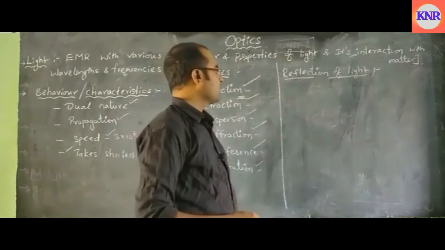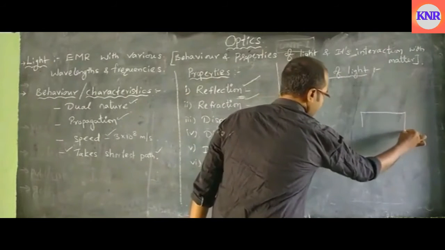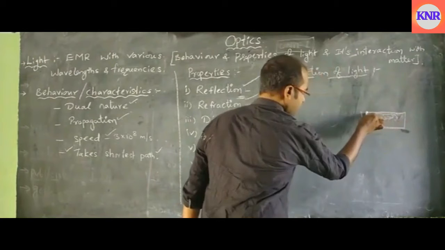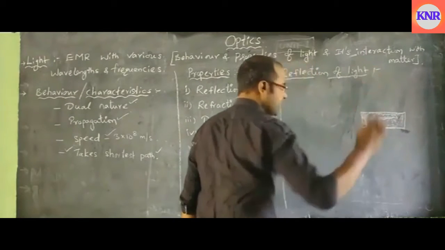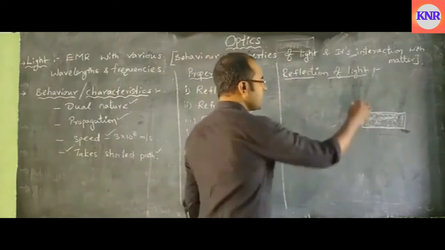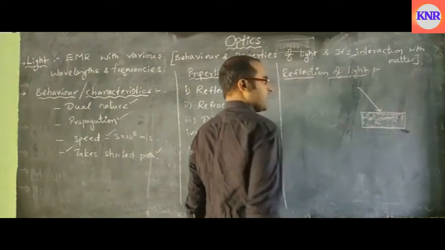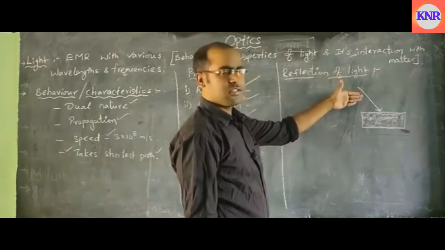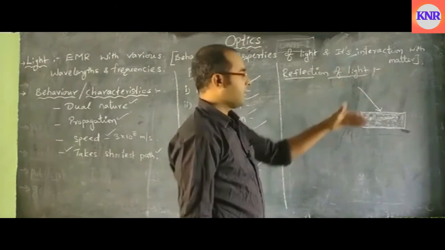Let us take a material or an object. On this object a light ray is falling. I already said that light travels in a straight line in air.